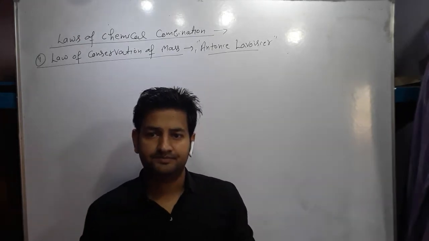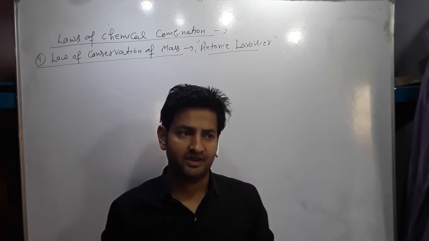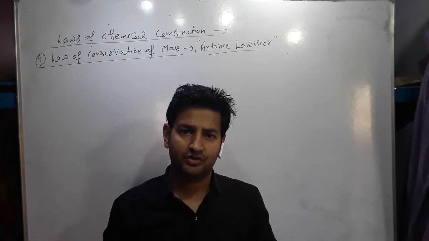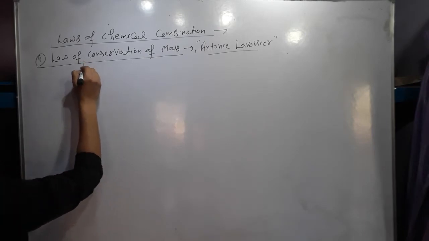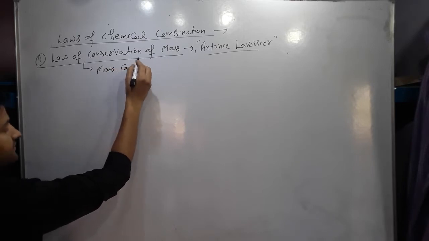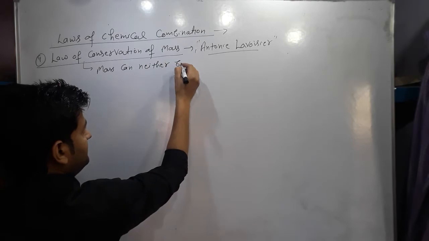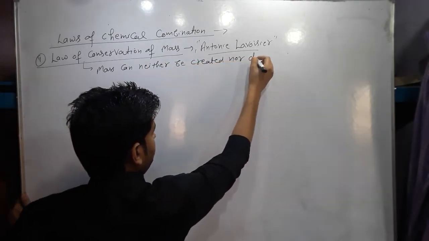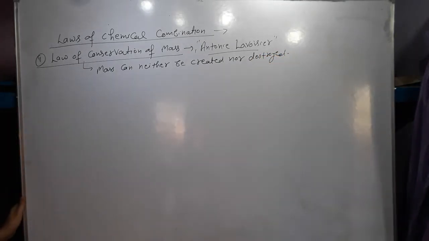According to this law, mass can neither be created nor be destroyed. It means the mass of the system remains constant. It can be converted from one form to another. Mass can neither be created nor be destroyed.